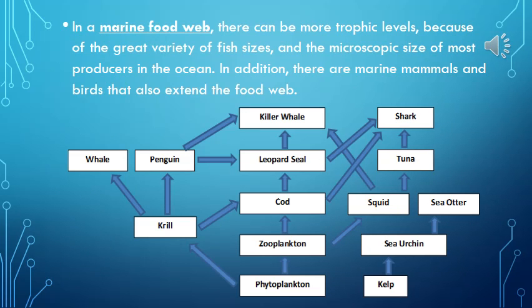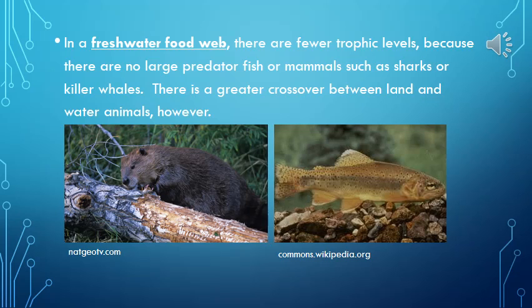In a marine food web, there can be more trophic levels because of the great variety of fish sizes and the microscopic size of most producers in the ocean. In addition, there are marine mammals and birds that also extend the food web. In a freshwater food web, there are fewer trophic levels because there are no large predator fish or mammals such as sharks or killer whales. There is a greater crossover between land and water animals, however.